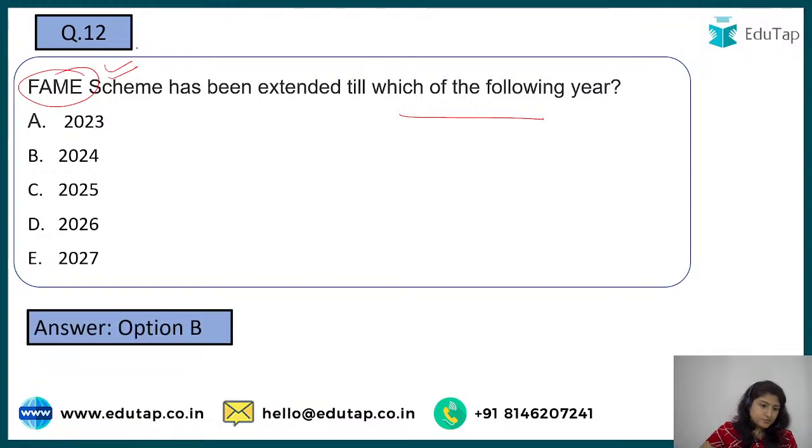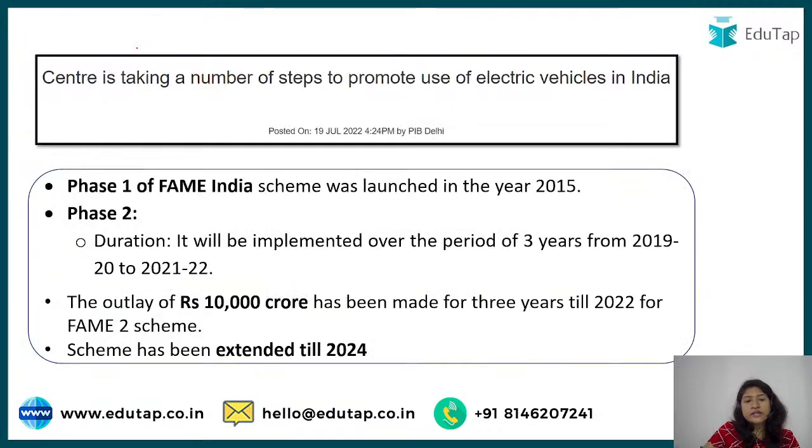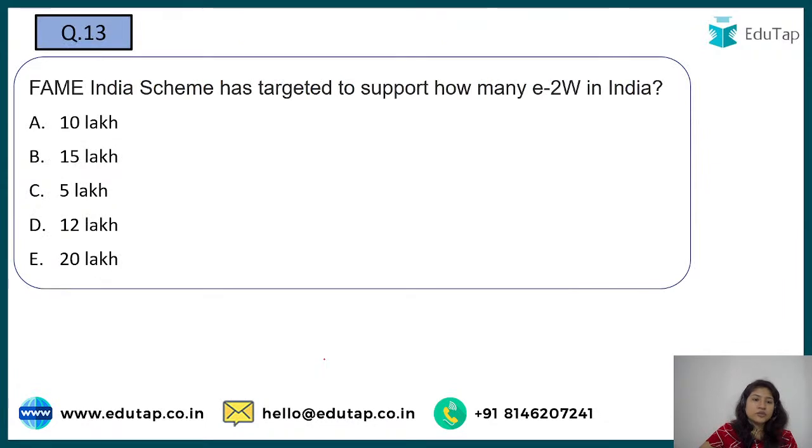So as Nilesh and Madhur said, and we have Subhashmita also, and now all of you are saying, right, Megha, Anshu, Anuradha, Anand. Yes, 2024, it has been extended till now. Okay, so phase 1 came in 2015, and then in 2019 again phase 2 came. Okay, and here an outlay of 10,000 crore, and the scheme has been extended till 2024. This is what you have to keep in mind.